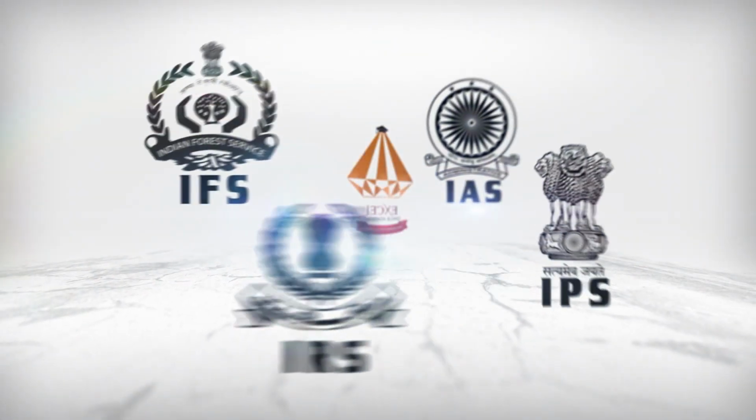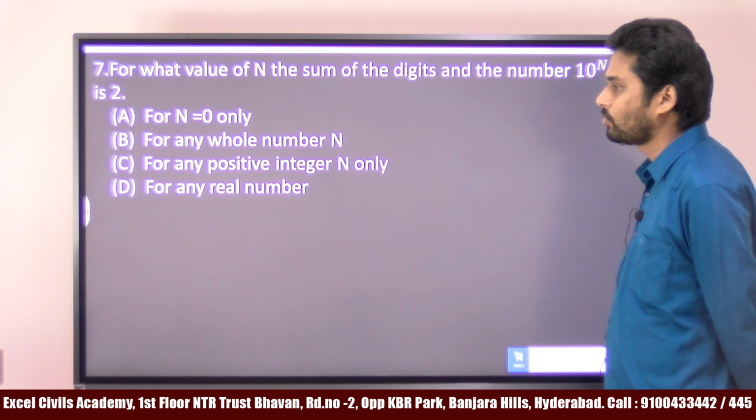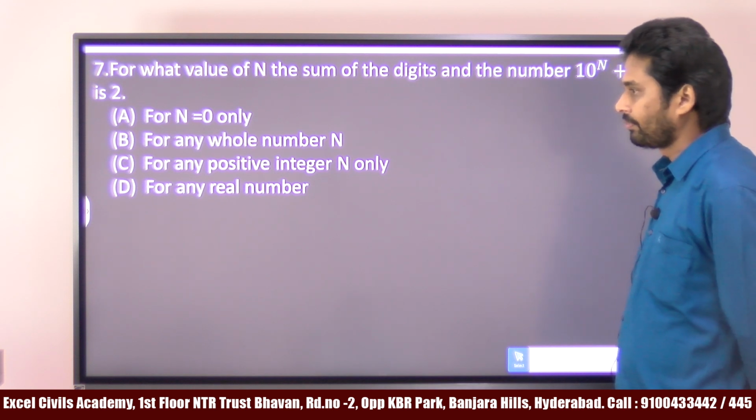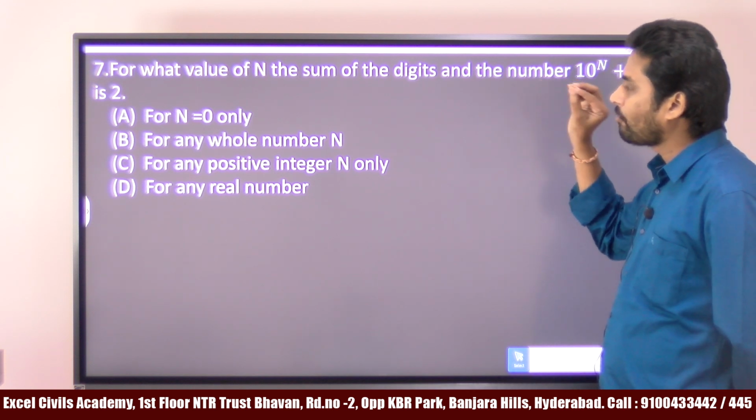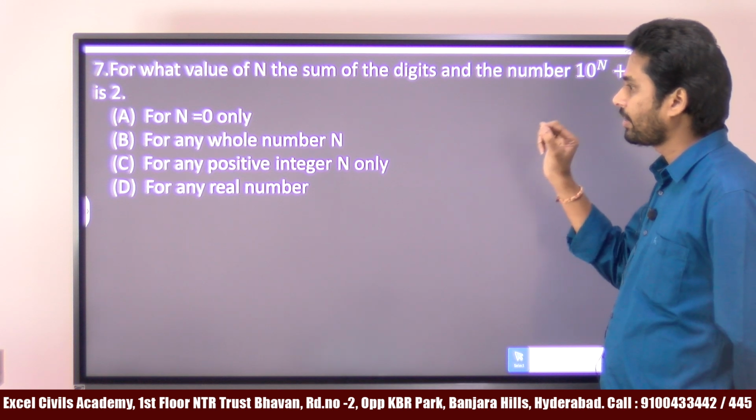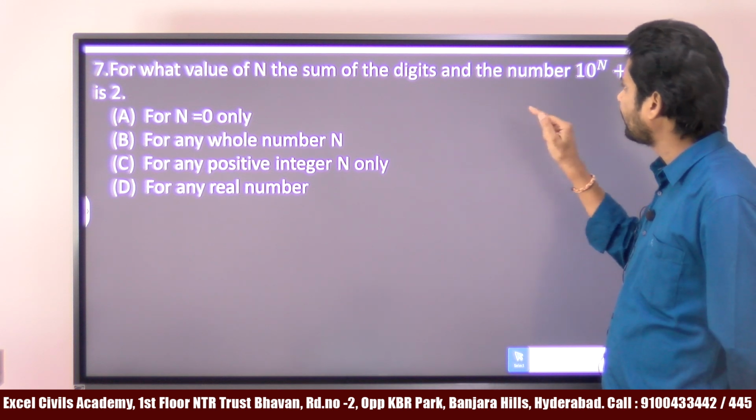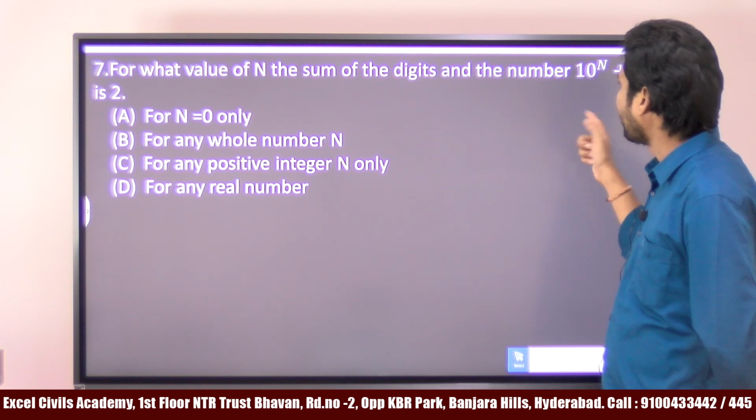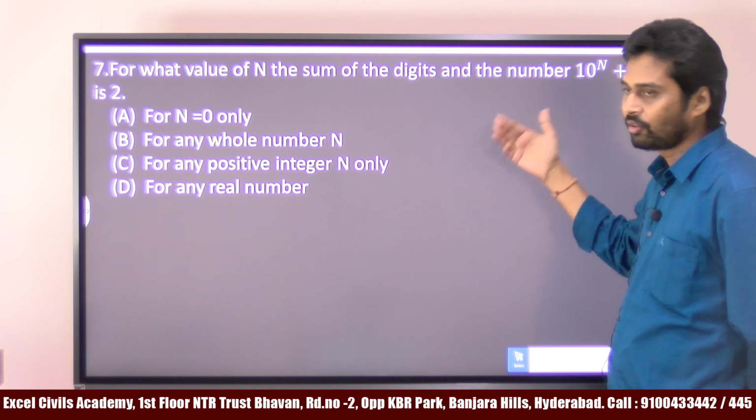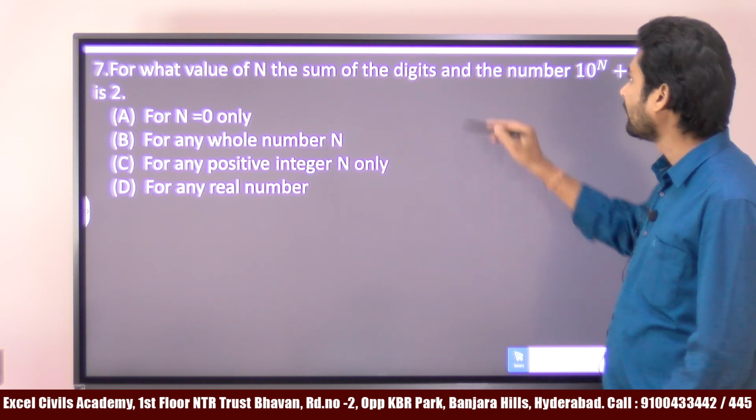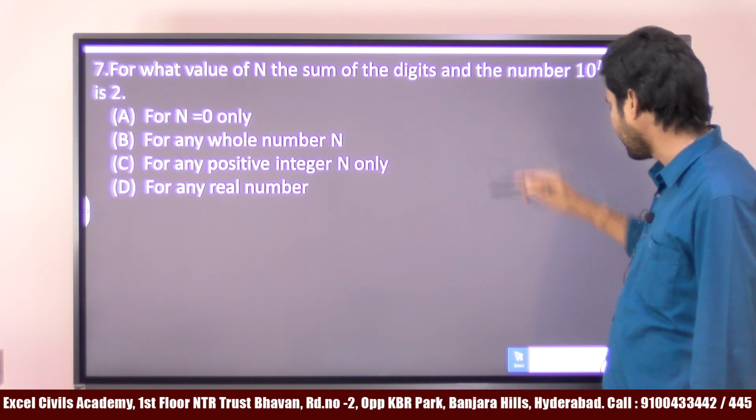Is it clear, amma? For what value of n is the sum of the digits in the number 10 power n plus 1 equal to 2? Understand the problem. For what value of n? So which value should I take for n? The sum of the digits in the number. So actually it is in the number. You read it as in the number.